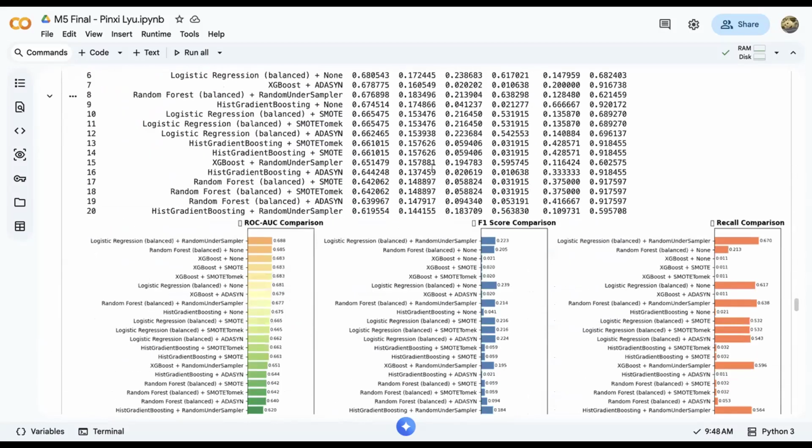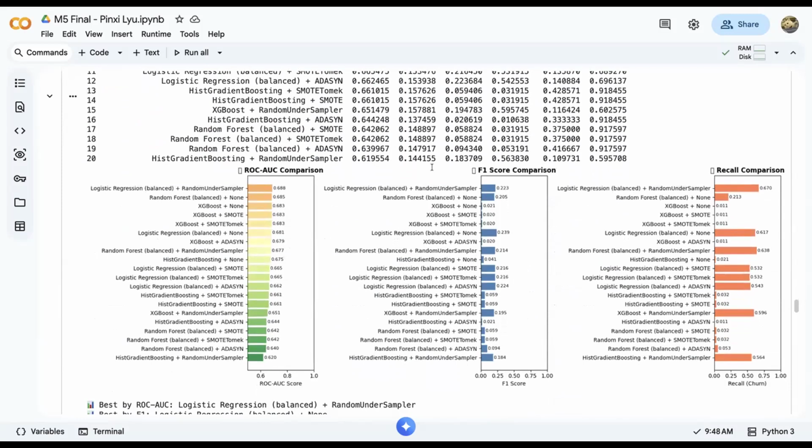So, responsible AI and fairness. Responsible AI is a key focus of this project. One potential concern in credit risk models is bias against demographic groups, such as gender. To analyze the fairness, I performed a group-based evaluation using the code gender feature.